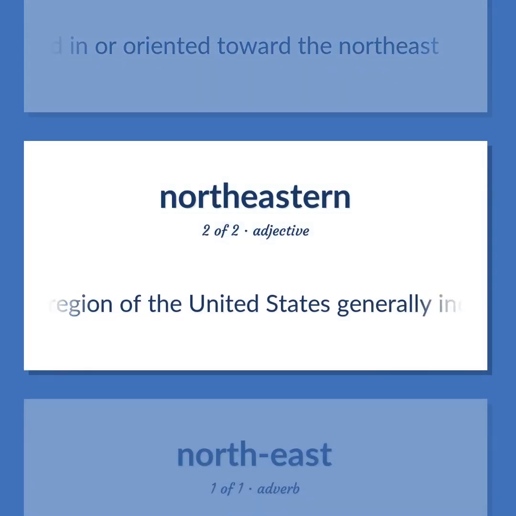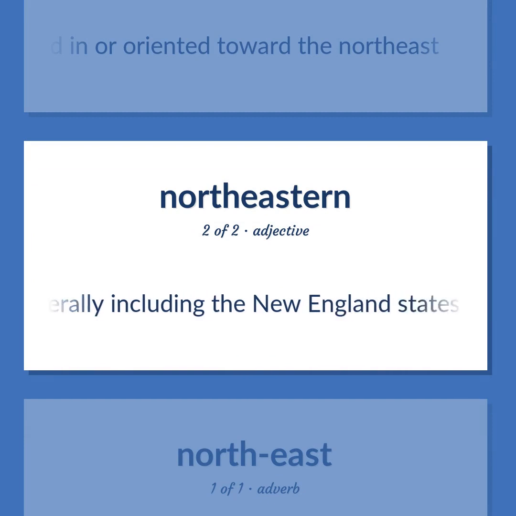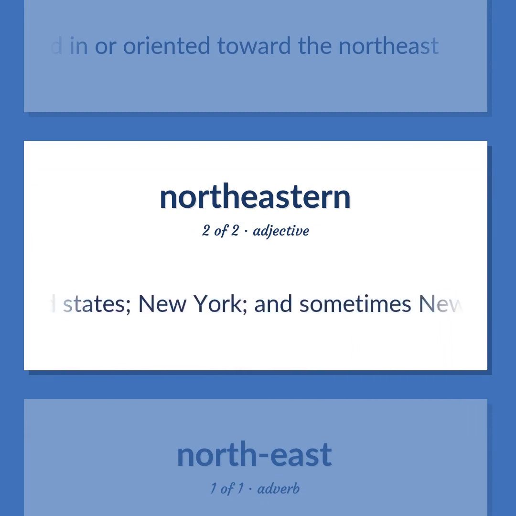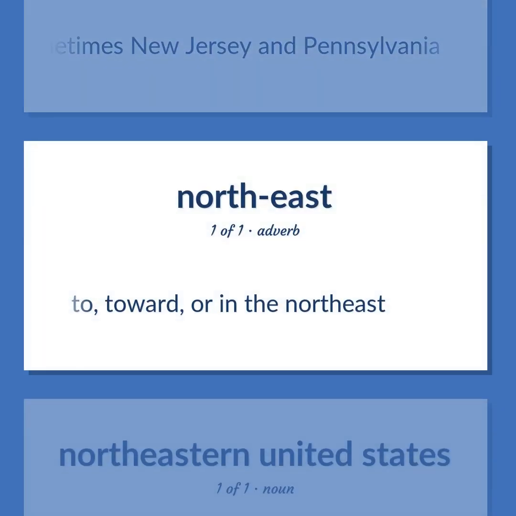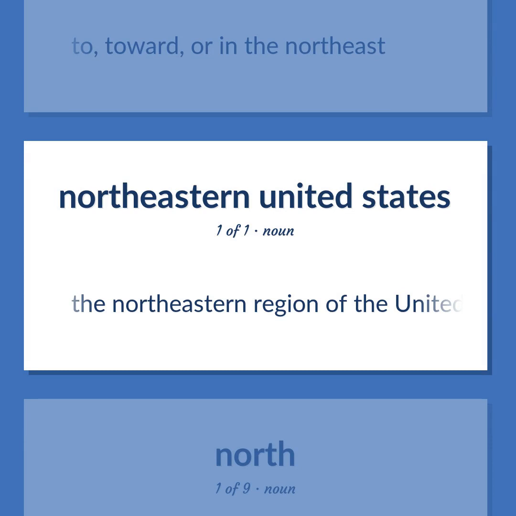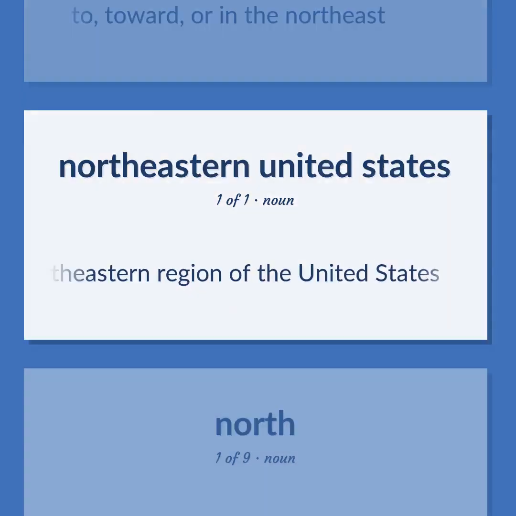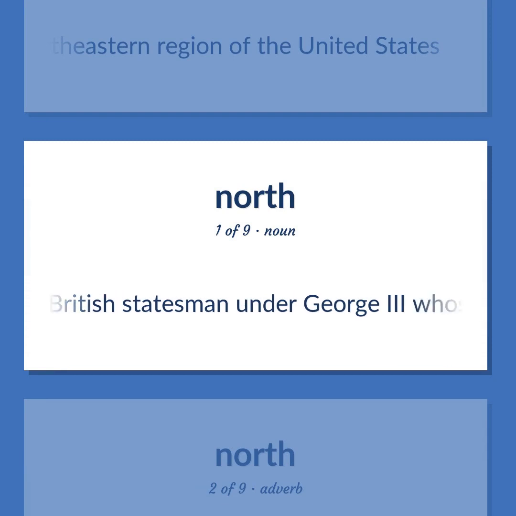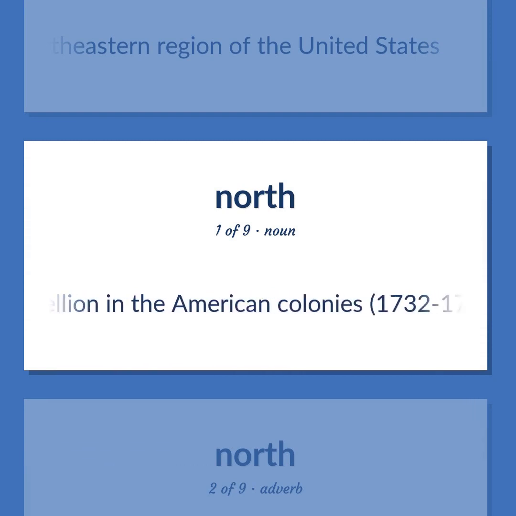Of a region of the United States generally including the New England states, New York, and sometimes New Jersey and Pennsylvania. To, toward, or in the northeast. The northeastern region of the United States. British statesman under George III whose policies led to rebellion in the American colonies, 1732 to 1792.